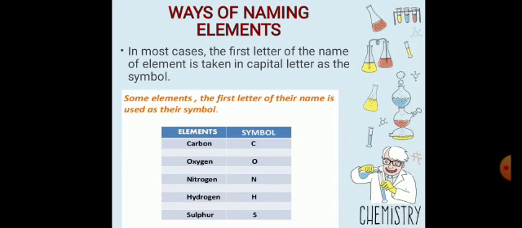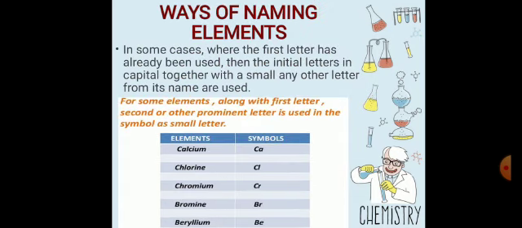Now, as elements were discovered day by day, there is a second way of naming elements, used where the first letter has already been used. Then the initial letter in capital is used along with a small second or other prominent letter from its name, like calcium.